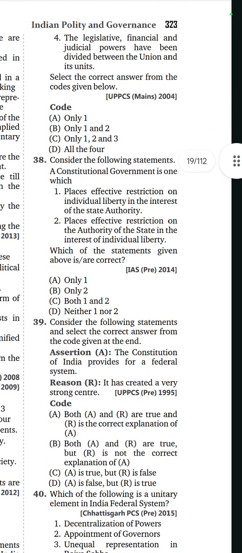38th question. Consider the following statements. A constitutional government is one which... Option is only 2. Option B, only 2. That is, a constitutional government is one which places effective restriction on the authority of the state in the interest of individual liberty.